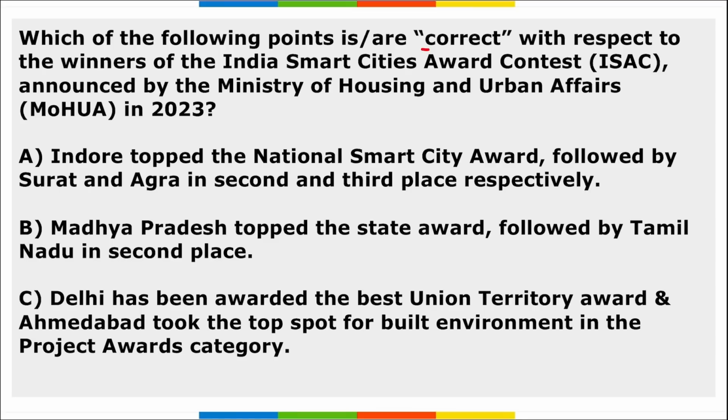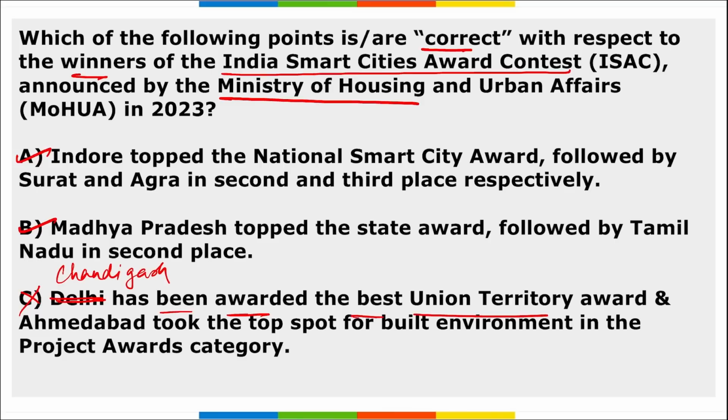Next, which among the following points are correct with respect to the winners of India Smart Cities contest announced by the Ministry of Housing and Urban Affairs? If we look at options A, B, C, options A and B are correct, but C is wrong here. If we look at C, it was not Delhi, it was actually Chandigarh, right? That has been awarded the best UT award, and Ahmedabad took the top spot for built environment in the project awards category. So yes, correct.